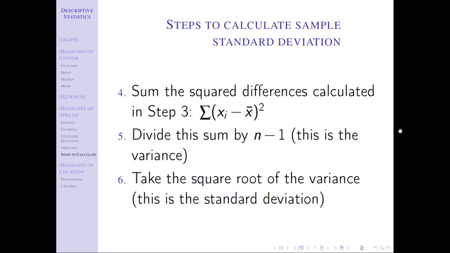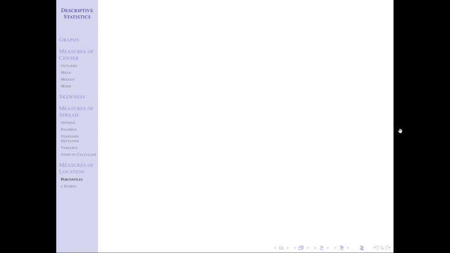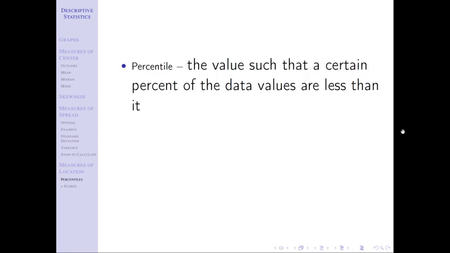The last thing I want to do is come back to section 2.3, that measures of location. And we're going to talk about first percentiles, something you've probably seen before. Percentile is the value such that a certain percent of the data values are less than it. And you've probably seen this when you took maybe a standardized test like the SAT, the ACT, probably told you what percentile you were.